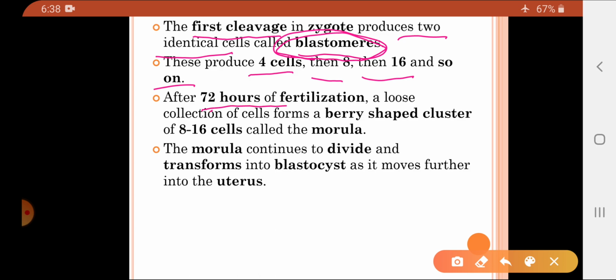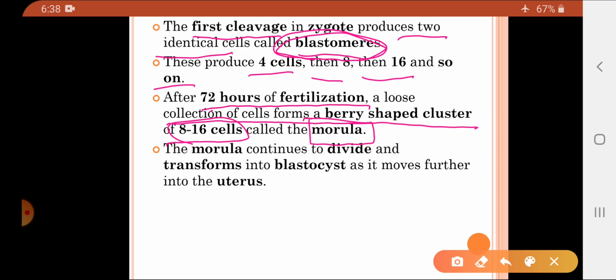Now, after 72 hours of fertilization, a loose collection of cells forms, which is a berry shaped cluster of 8 to 16 cells, and this cluster of 8 to 16 cells is called a morula. So students, after 72 hours of fertilization, a cluster of 8 to 16 cells is formed, and the shape of this cluster of cells is basically berry shaped. This berry shaped cluster formed 72 hours after fertilization is called the morula.